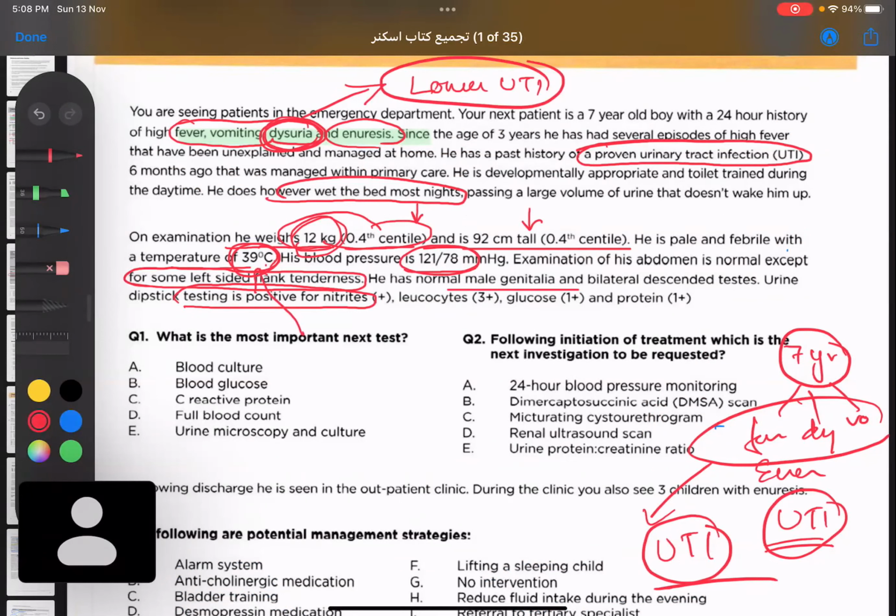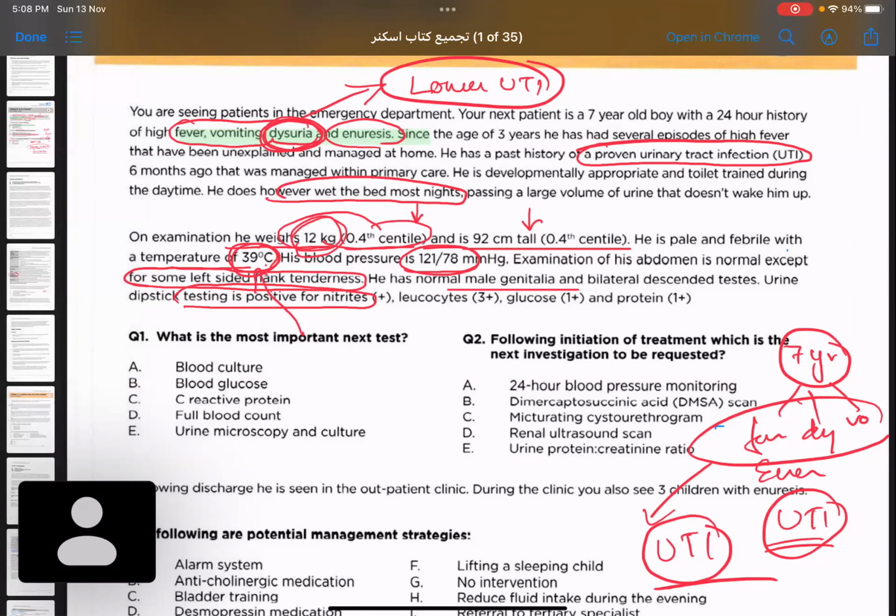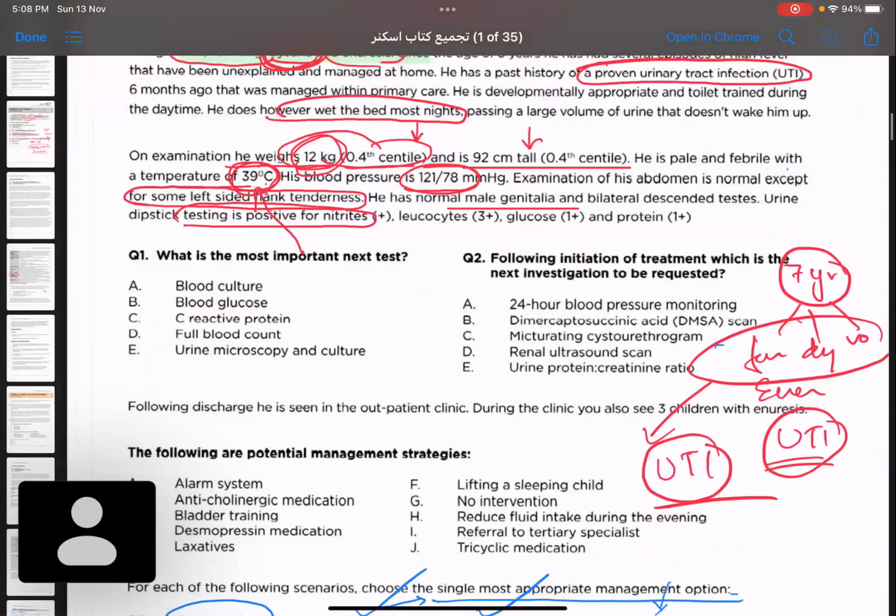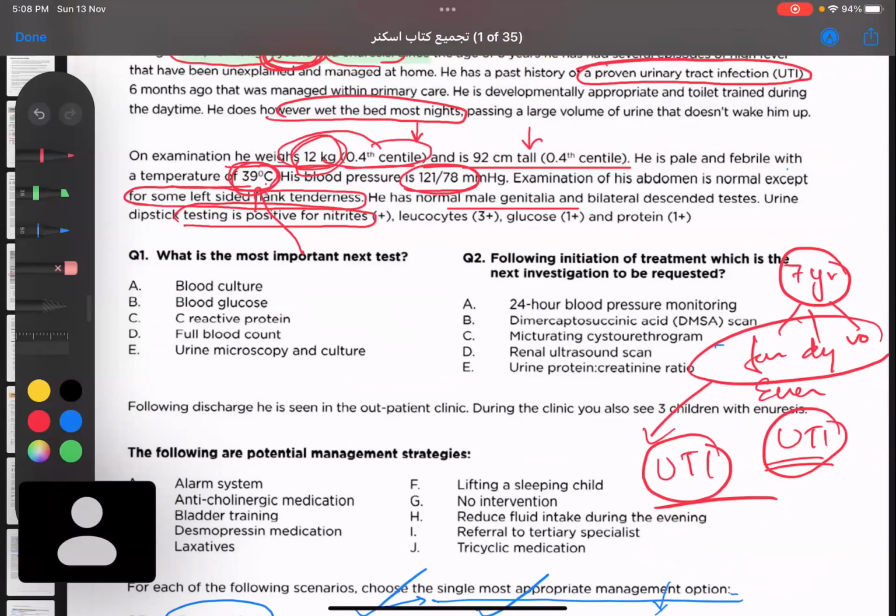Okay, so we agree this is a case of UTI? Yes, because here they have mentioned it is positive for nitrites, positive for leukocyte, glucose and protein. So they have themselves given us the diagnosis, this is a case of UTI.